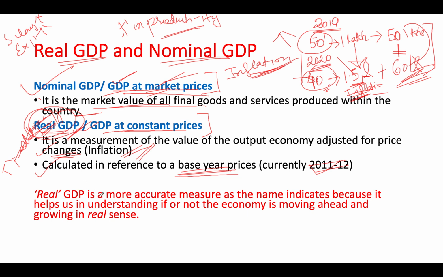So over here you can see real GDP is a more accurate measure, as the name indicates, because it helps us in understanding whether our economy is moving ahead or growing in the real sense. So real GDP is GDP at constant prices, because over here you always do it in reference to a base year, which currently is 2011-12. This is important for your MCQ. Just remember this. Now we would proceed.